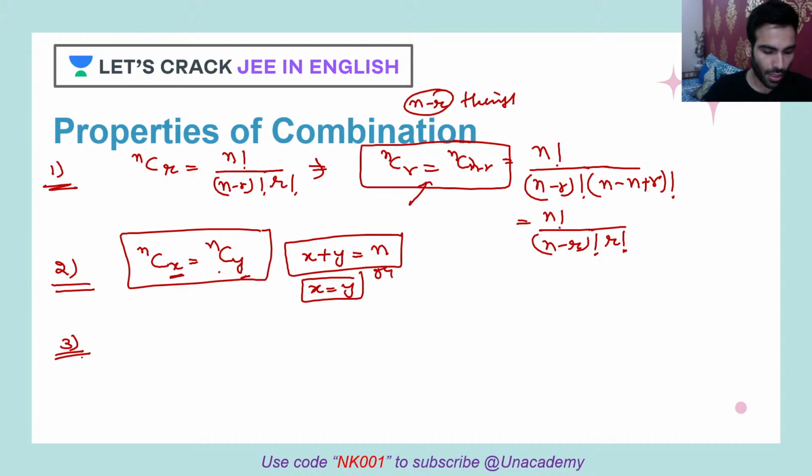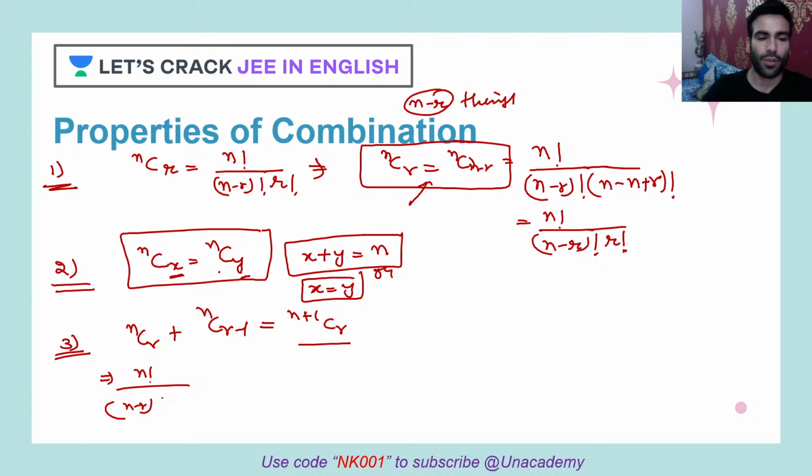Third one is, let's say, nCr plus nCr minus 1, and this will be equal to n plus 1 Cr. How can you prove it? Very easy. Just open it. n factorial upon n minus r factorial upon r factorial, plus n factorial upon n minus r plus 1 factorial upon r minus 1 factorial.